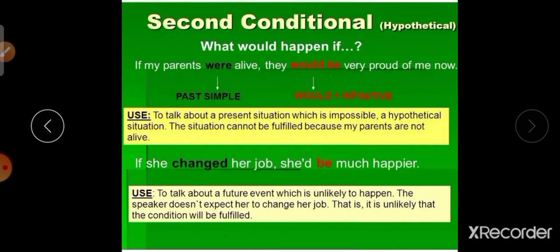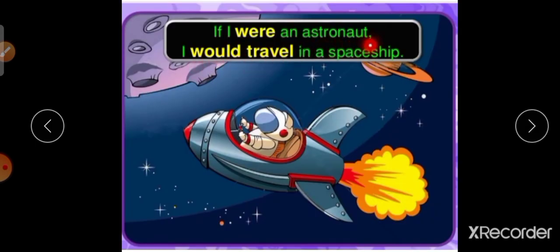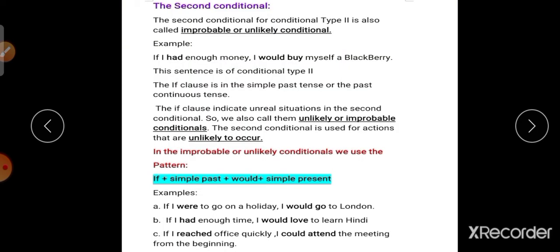Okay, next. If I were an astronaut, I would travel in a spaceship. But I am not an astronaut now, so that is an unlikely situation. Next, the second conditional, conditional type 2, is also called the improbable or unlikely conditional. For example, if I had enough money, I would buy myself a BlackBerry, but I didn't have enough money. That is an improbable conditional.